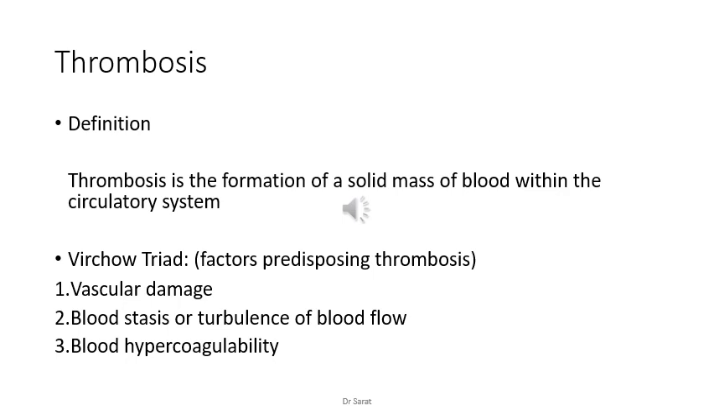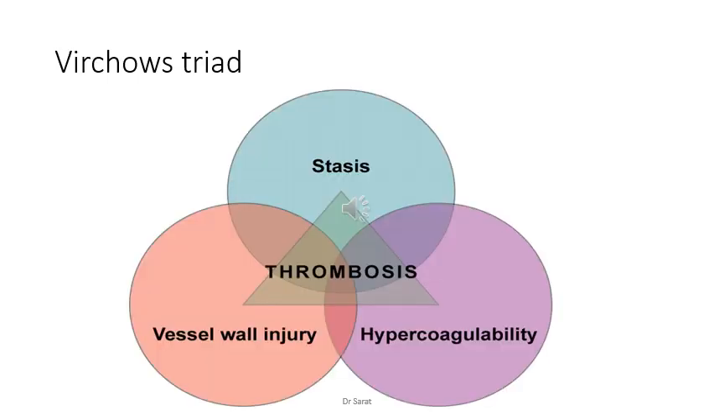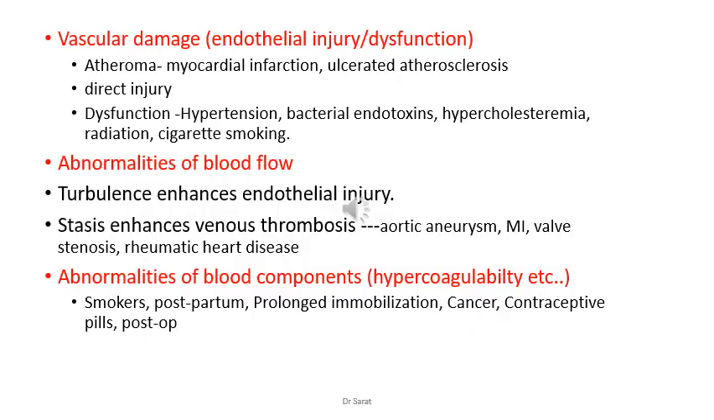So these three are the basic factors. Virchow's triad is very important. Virchow's triad are the factors predisposing the formation of a thrombus or initiating thrombosis. So remember this. Thrombosis has three reasons, that is stasis, vessel wall injury, and hypercoagulability. So these are Virchow's triad. Now we will see each one of them.